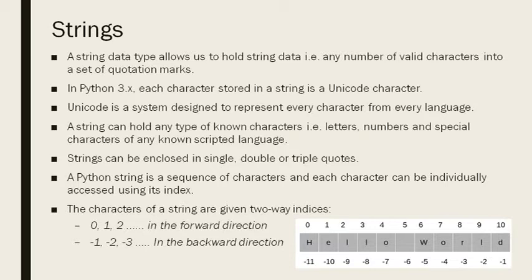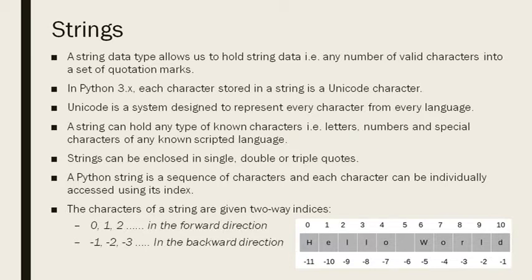So a string can hold any type of known characters, that is letters, numbers, and special characters of any known scripted language. It is very clear that a string can hold letters, numbers, and special characters, those are called signs, like @ and hash, of any language. It can be English, Hindi, Chinese, or any other. Strings are enclosed in single or double or triple quotes. You can use any of them. Actually the triple quotes are used for multi-line strings.